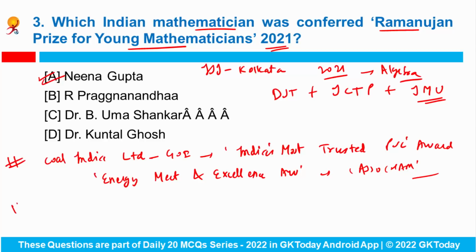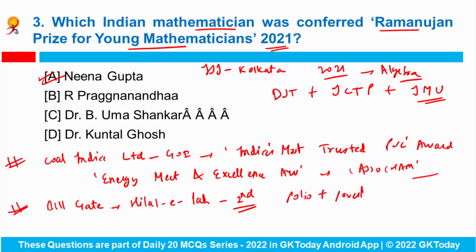Fine. Now Microsoft founder and philanthropist Bill Gates has been conferred with Hilal-e-Pakistan recently, which is the second highest civilian honor in the country, for his efforts to help eradicate polio as well as poverty in Pakistan.